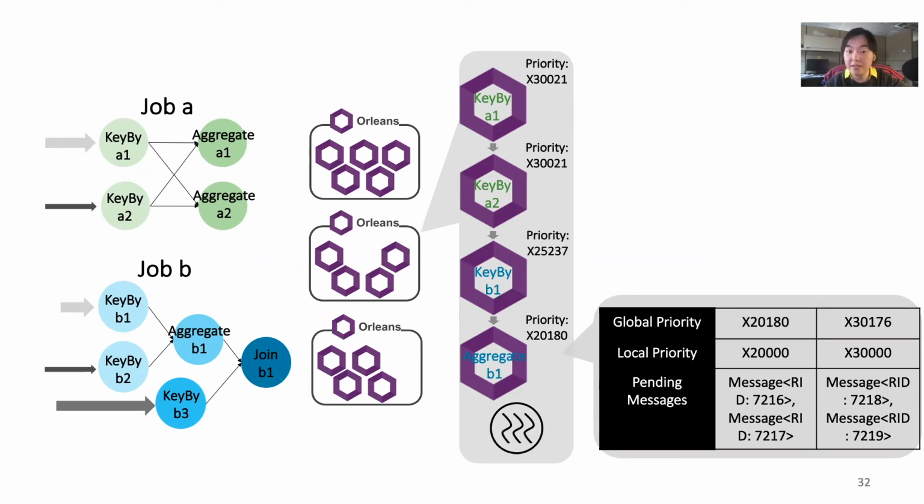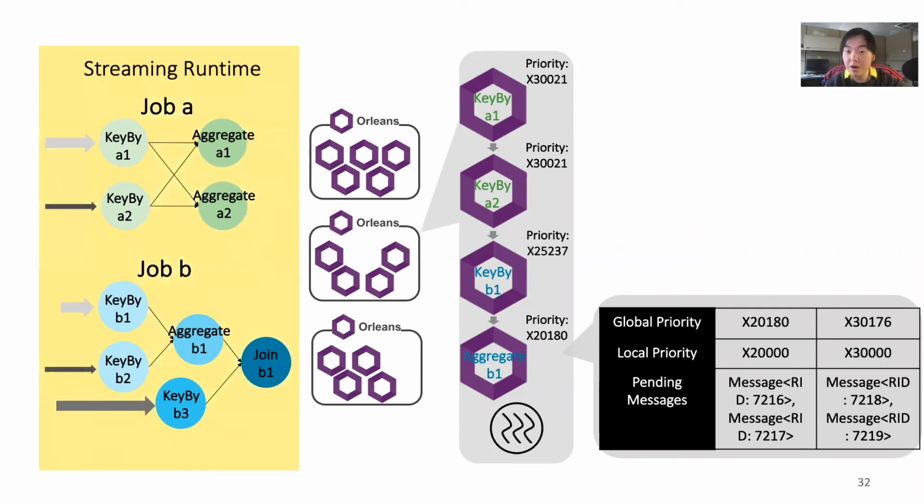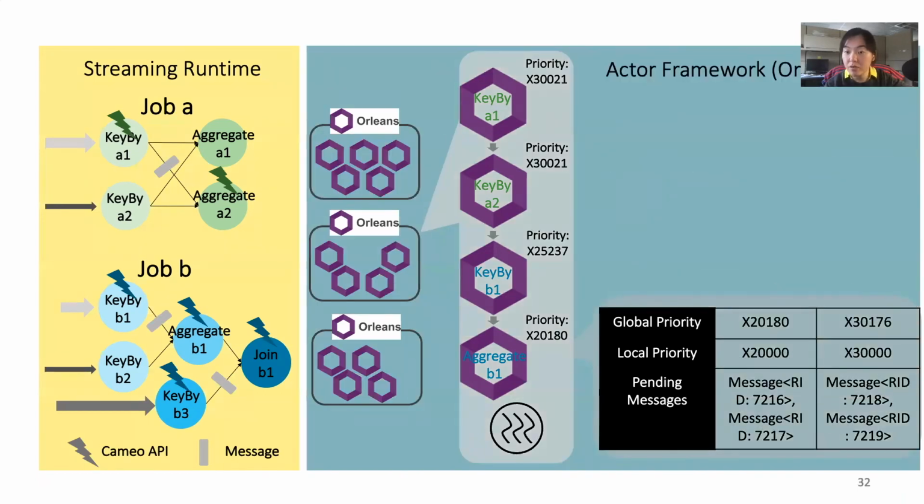Cameo's design spans two layers. In the streaming runtime, Cameo exposes a priority generation API that allows a custom scheduling strategy to generate and modify priority for each message. Inside the Actor Framework, the Cameo Scheduler dynamically orders messages based on message priority while remaining stateless to query-specific information. For a pair of highlighted communicating operators here, we show how this process works as follows.